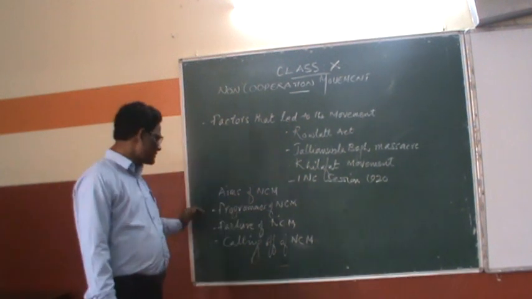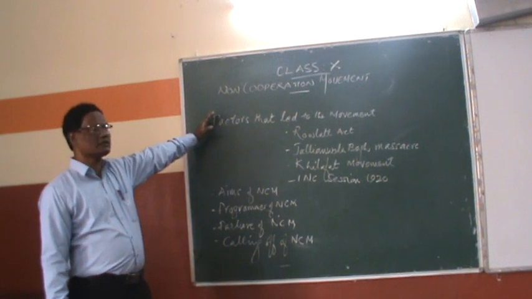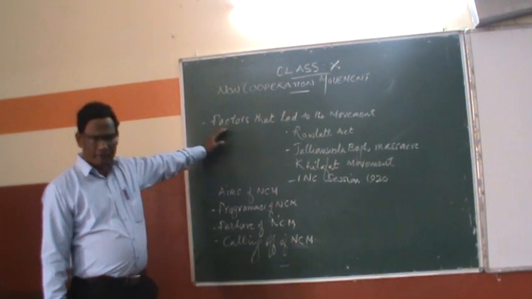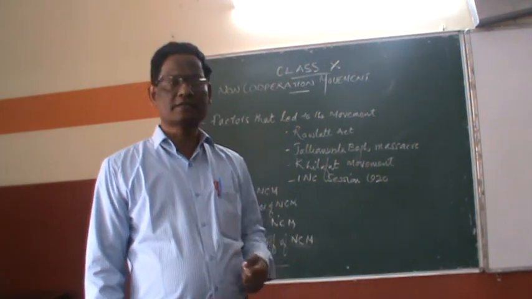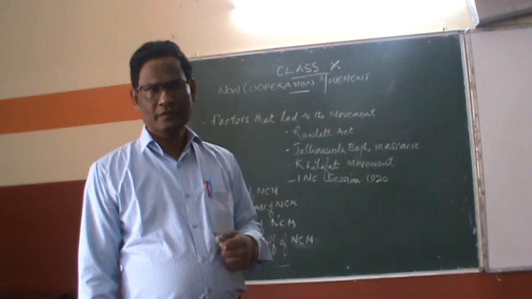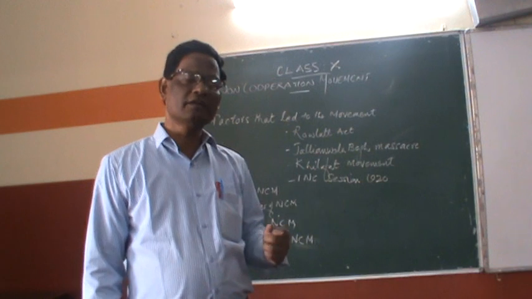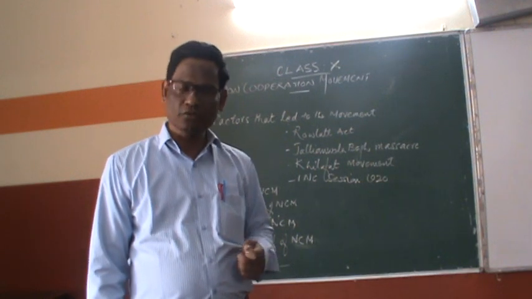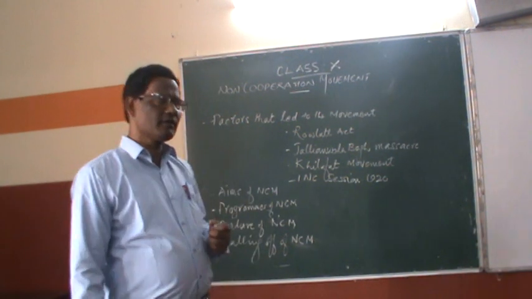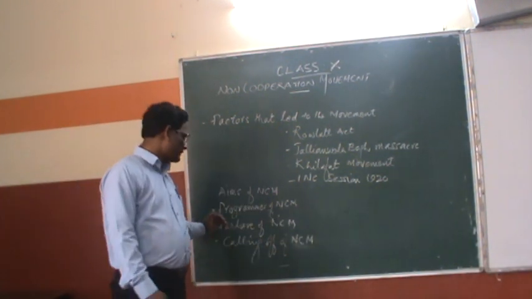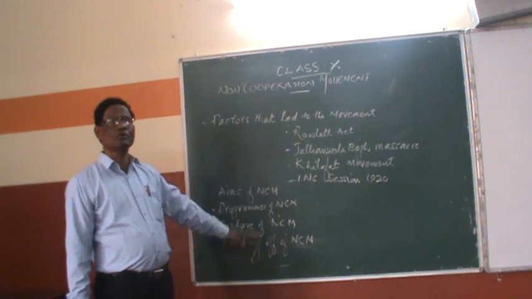So what are the programs and policies adopted by Mahatma Gandhi to attain these aims in the non-cooperation movement? First of all, he said to return all the titles, awards and rewards received from the British government. Secondly, he told people to boycott all the government offices. Thirdly, he told the students to boycott the schools and the colleges. Thus, the people of India accepted Mahatma Gandhi's programs and policies, and the non-cooperation movement spread almost all over India.